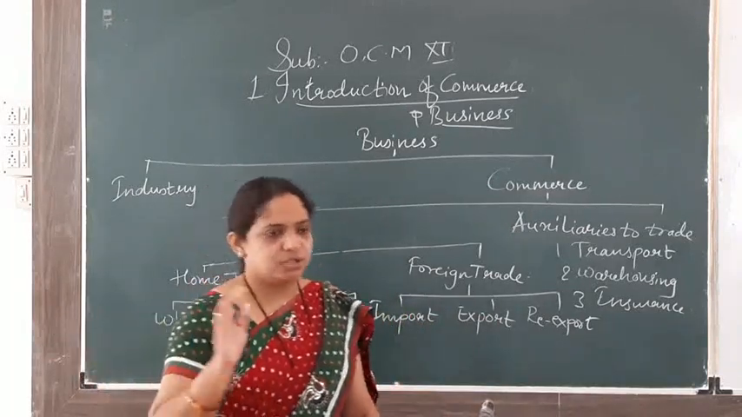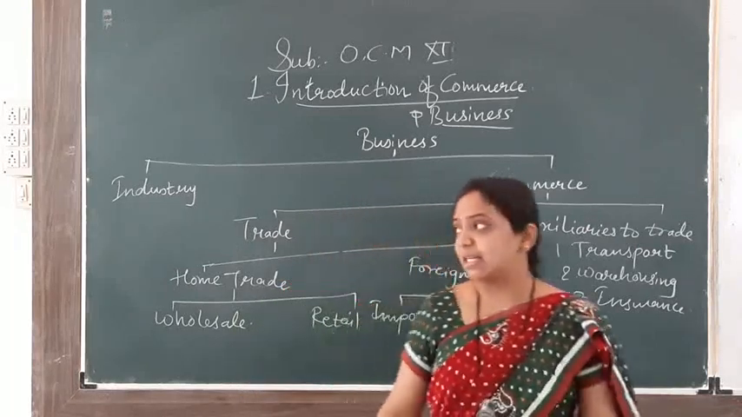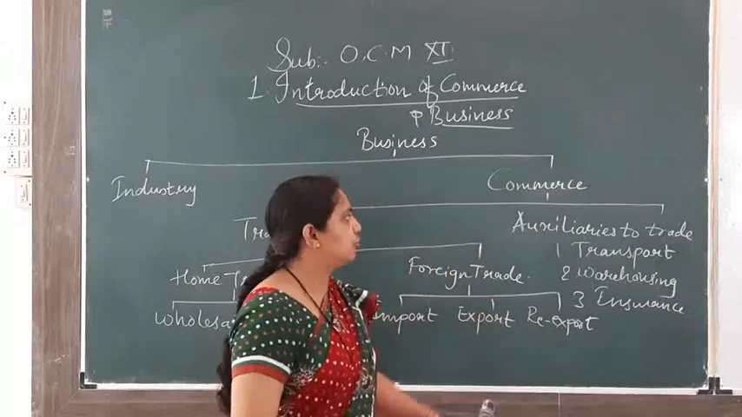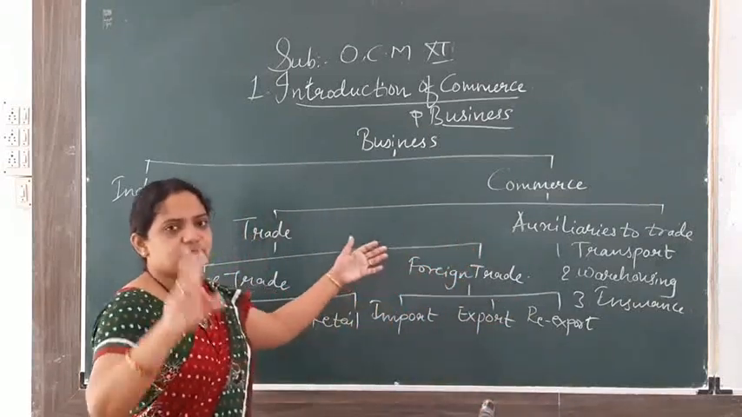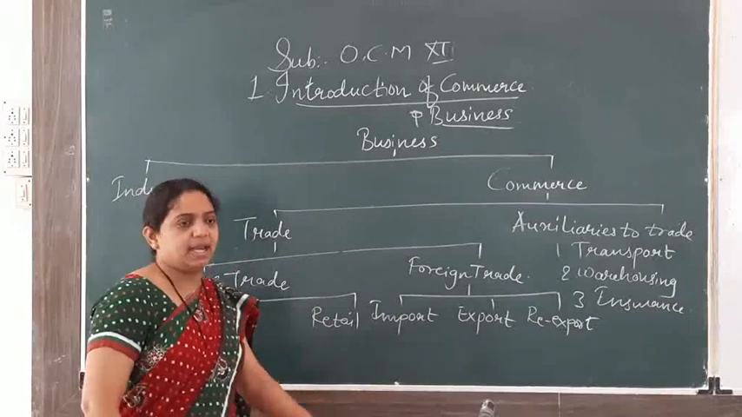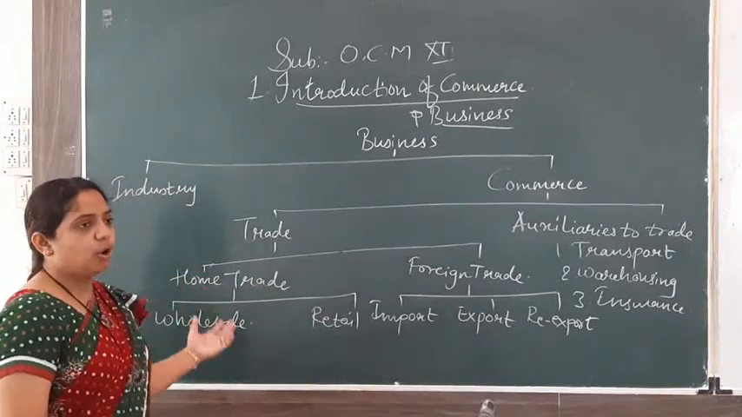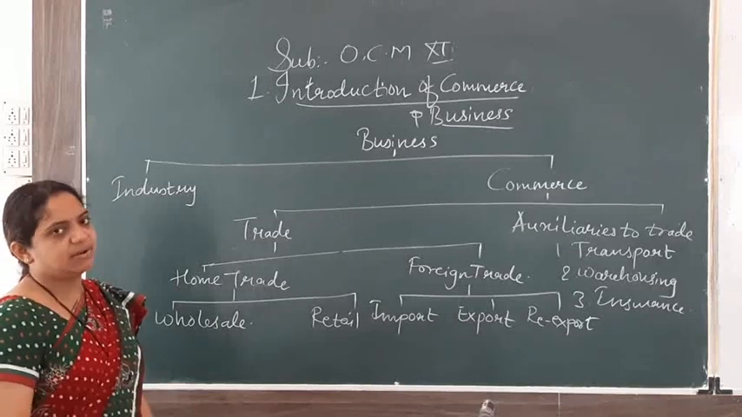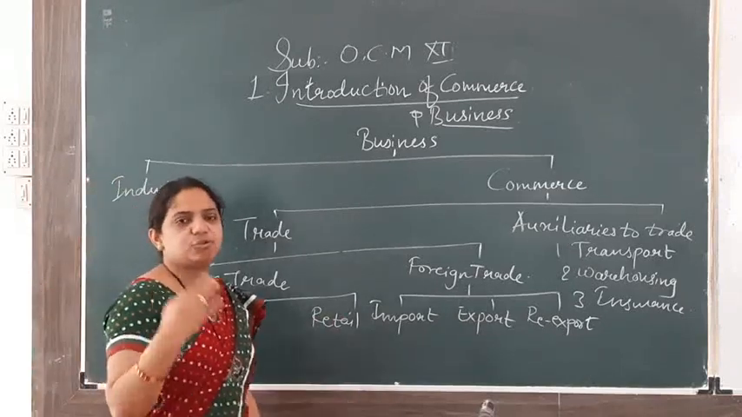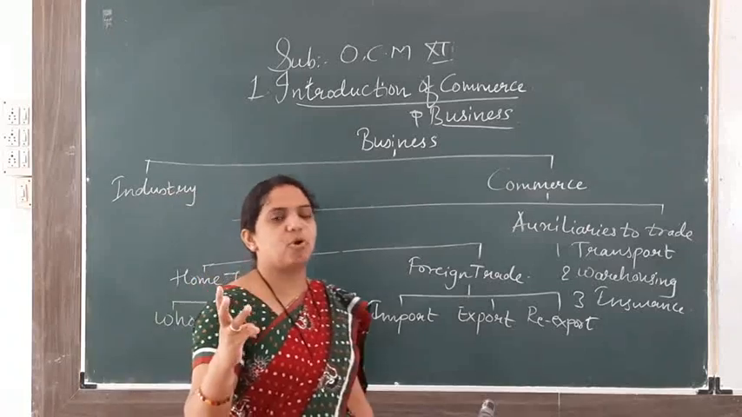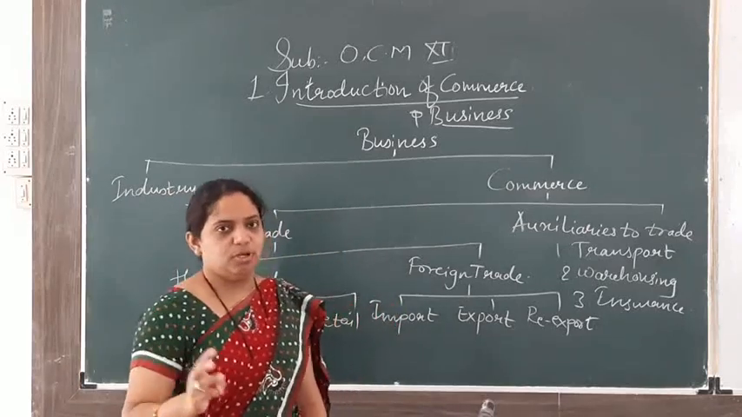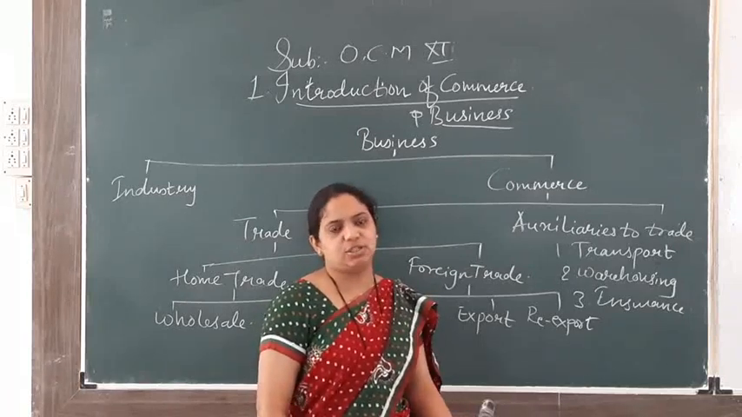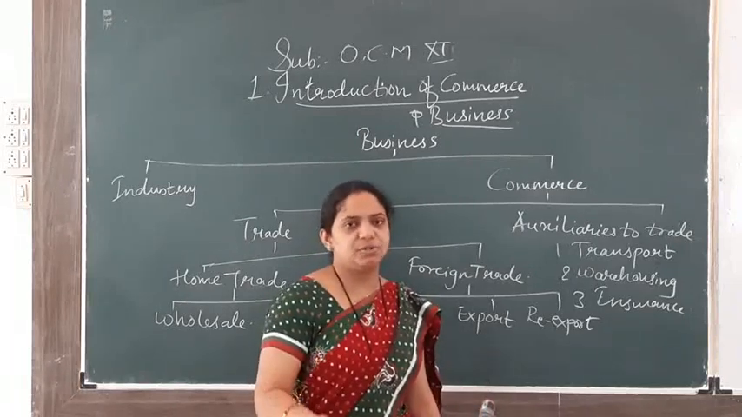Got it, everyone? So in today's lecture, we have seen business and industry, which I taught you in the last lecture. In this lecture, I taught you about commerce. Commerce is divided into two parts: trade and auxiliaries to trade. Trade is divided into two parts: home trade and foreign trade. Home trade is divided into two parts: wholesale trade and retail trade. Foreign trade is divided into three parts: import, export, and re-export, also said as entrepot. And the auxiliaries to trade, the remaining part, I will teach you in the next lecture. In total, 7 are there. I will continue in the next lecture.